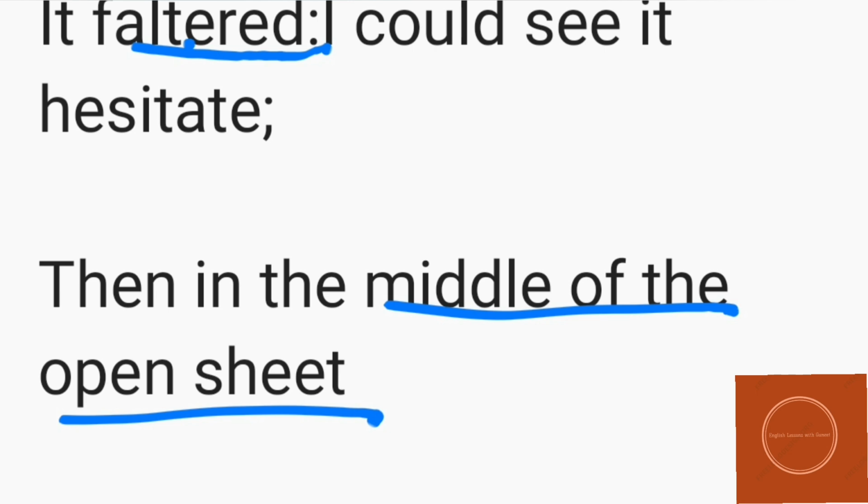So in the middle of that open sheet, the mite, it just cowered down. The meaning of cower down is to crouch down in fear. Now "in desperation": this whole line means that it just crouched down in fear, in desperation to accept whatever I accorded it of faith.